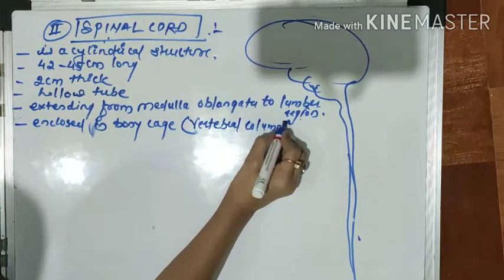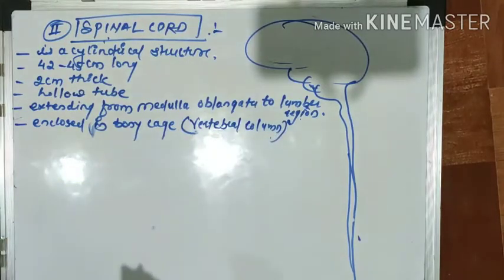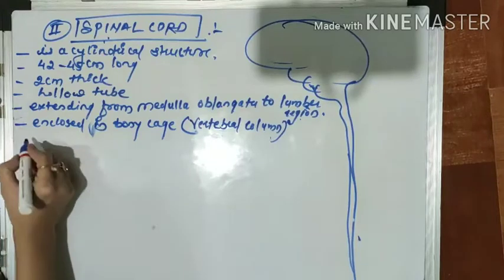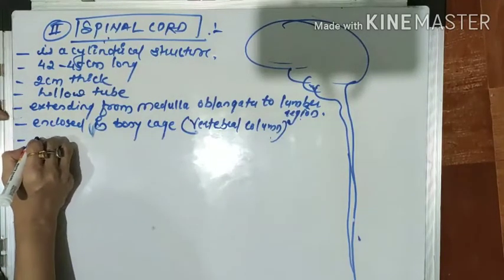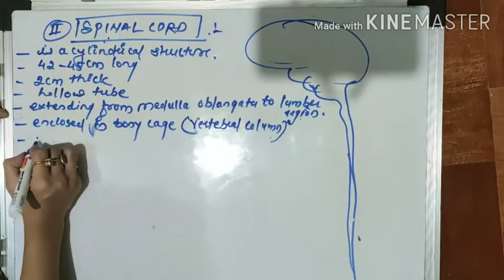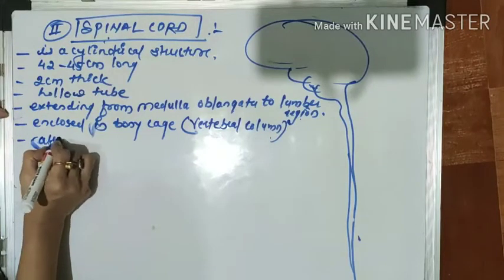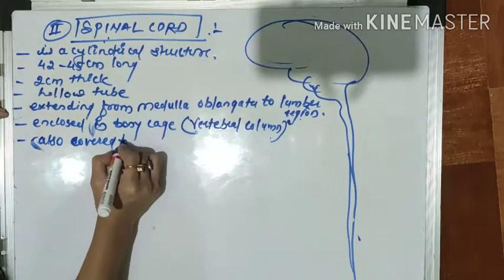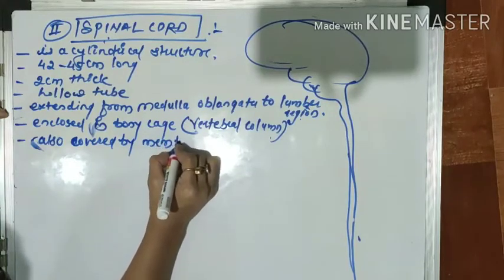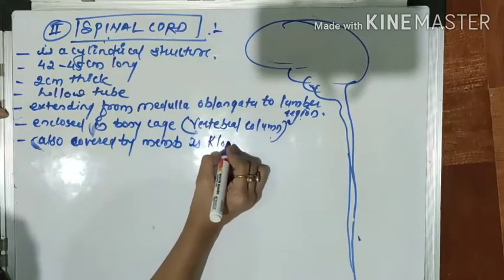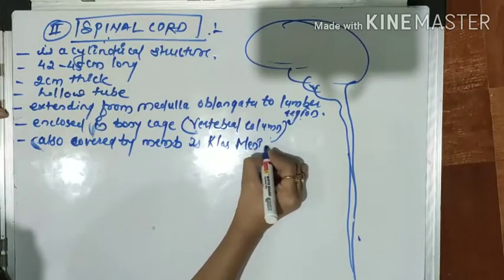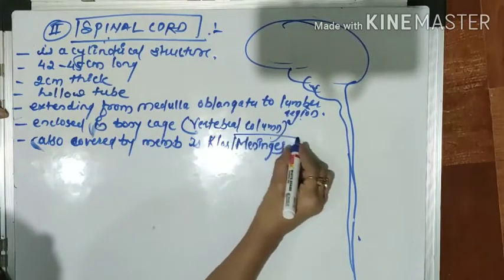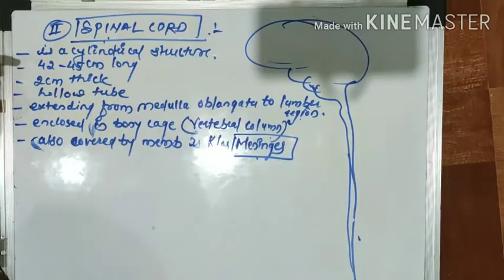This is very important. The spinal cord is situated in a bony cage. That bony cage is called the vertebral column, right? This spinal cord is also surrounded by a membrane called the meninges. That we already discussed in the brain, right?